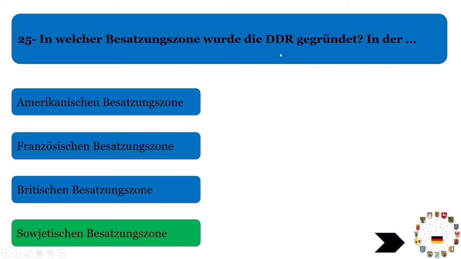Five states were there, and still the east part of Germany is under development, but the west part, BRD, which consists of the south part of Germany and northern Germany, is already well developed, industrially as well. So DDR was gegründet, or created, in the area of the Soviet Union, which was occupied by Russian armed forces. So this is the correct answer.